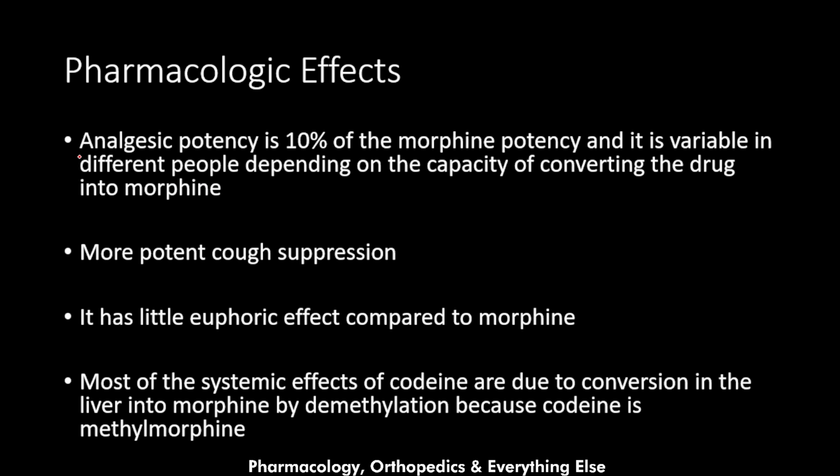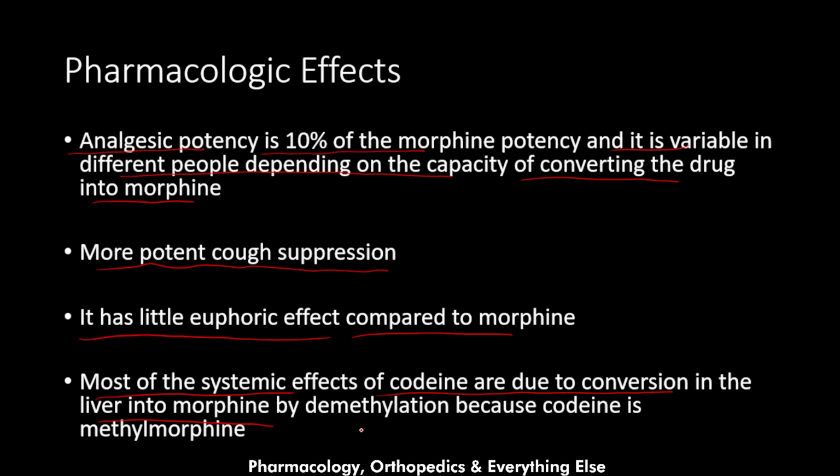So again, the analgesic potency of codeine is 10% of morphine, so it is much less than morphine for the same dose. And it is variable in different people depending on the capacity of converting the drug into morphine. It is a more potent cough suppressant, and it has little euphoric effect compared to morphine. Most of the systemic effects of codeine are due to conversion in the liver into morphine by demethylation, because codeine is methylmorphine, as I mentioned earlier.